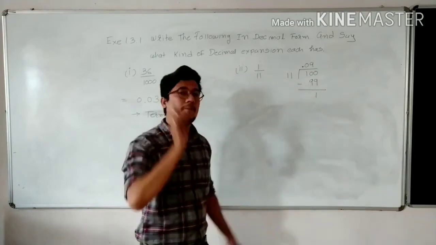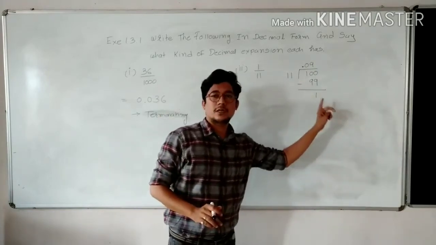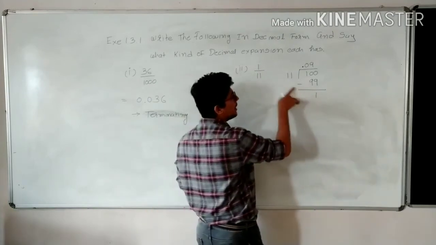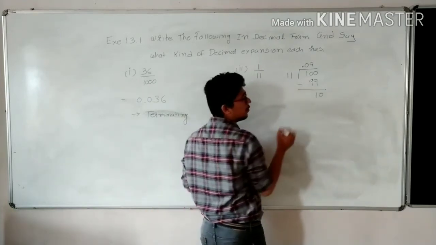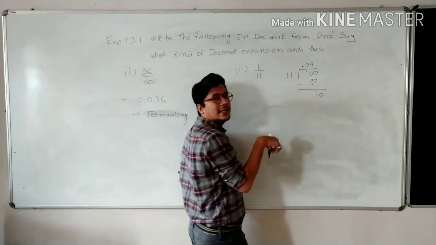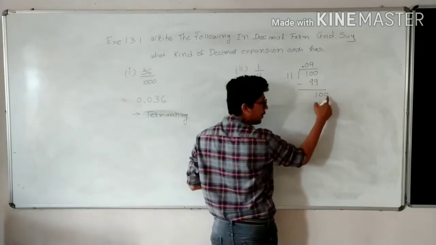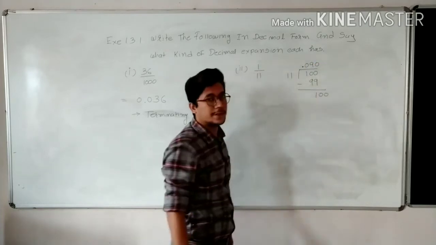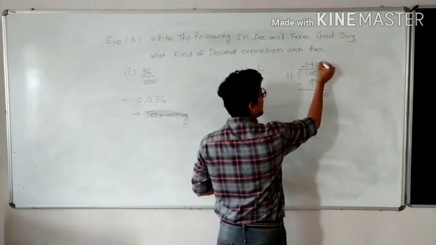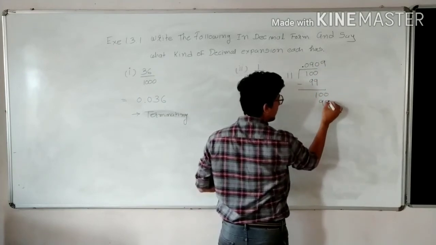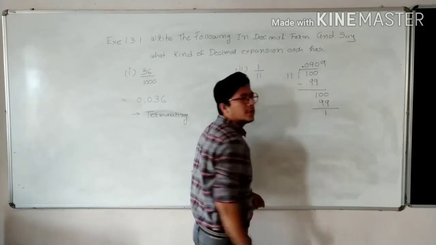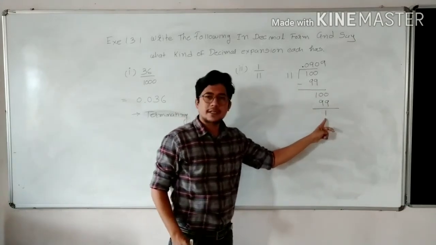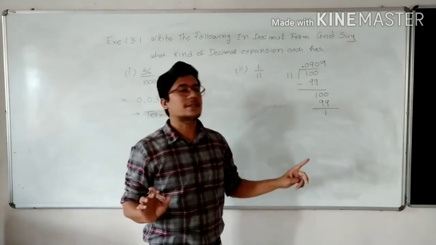Again 1 is smaller than 11, so put 0. Again 10 is less than 11, so again put 0. If you are putting double 0 here, you have to put a 0 in the quotient. Again 11 nines are 99. Again 1. So observe this problem very carefully. As a remainder, it is not possible to get 0.